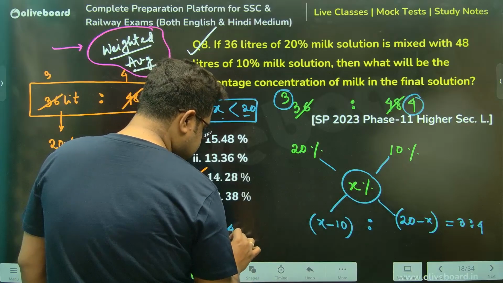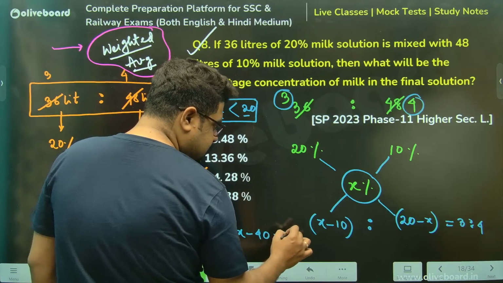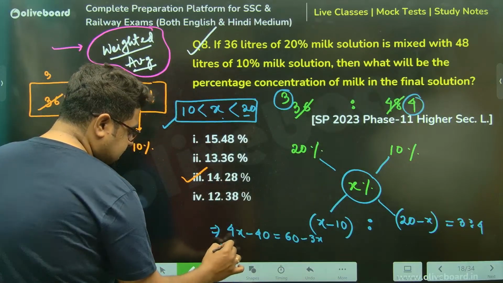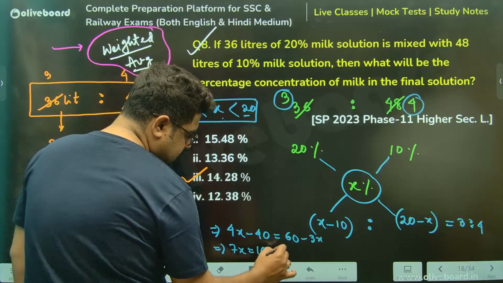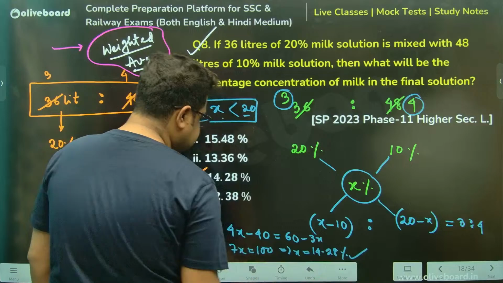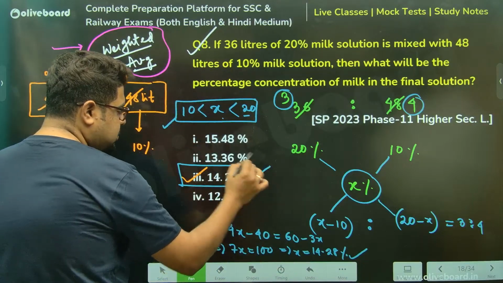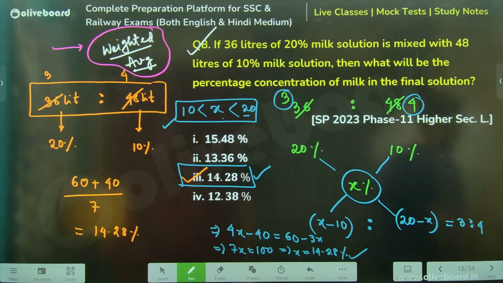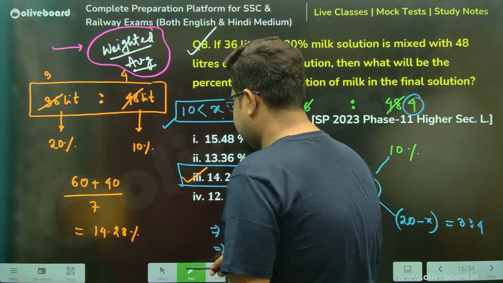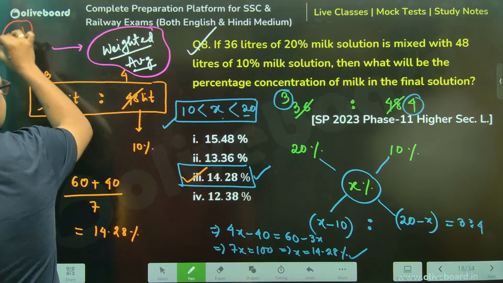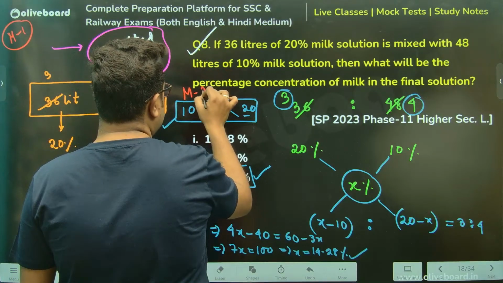Sir, 4x minus 40 is equal to 60 minus 3x. Just cross multiplication, nothing. 7x equal to 100. So x equal to 100 by 7, which gives you 14.28%. So again, we got the same answer, option number 3. Clear, everyone? So again, you can either do it using weighted average or using allegation. Both are actually the same concept. There is no problem in the concept. So this is method 1. This is method 2.